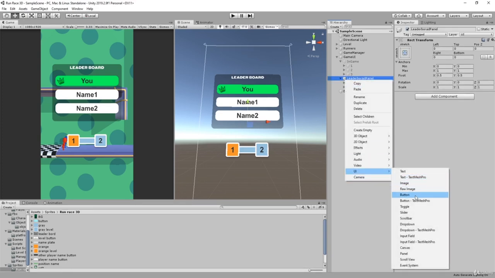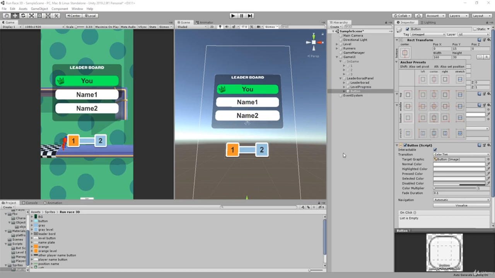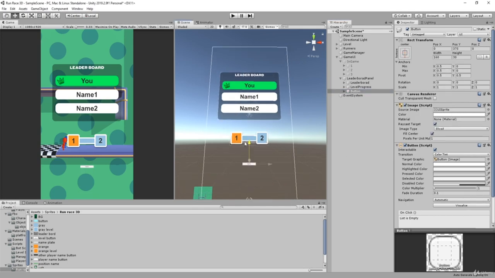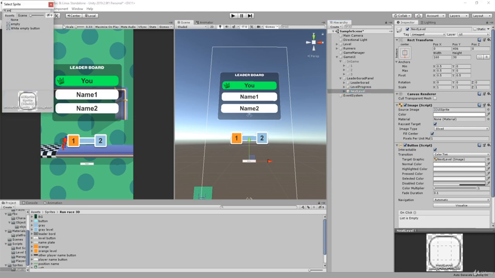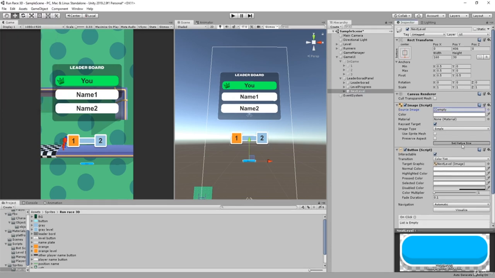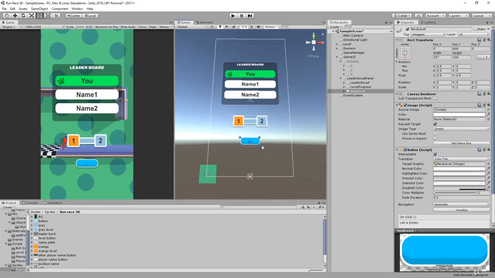Let's add a button, which will be at the bottom. I'm gonna make it a bit up, like here. This will be our next level. This will make us go to the next level, and this will have its own image, which will be called empty. So empty. I'm gonna set the native size, so I know what I should aim for, and this will be cool.